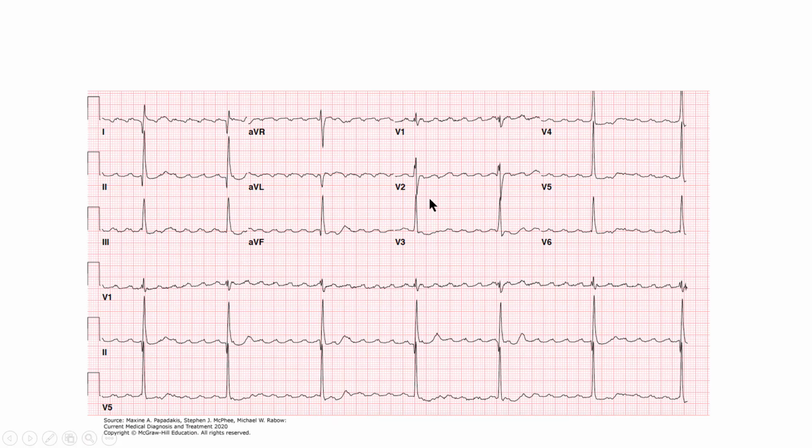If you look at this strip here, we can look in V1 and let's look at the rate. We have 300, 150, 100, 75, 60, 50, 43. Interesting that the rate is exactly on one of our hallmark heart rates. Also, if we look for the rhythm in V2 or in lead 2, we're going to see this sawtooth pattern where there are 3 to 4 P waves before every QRS complex. This, of course, is atrial flutter, and either with treatment or with vagal maneuvers or whatever, the ventricular response has been slowed down enough that we can see that sawtooth baseline